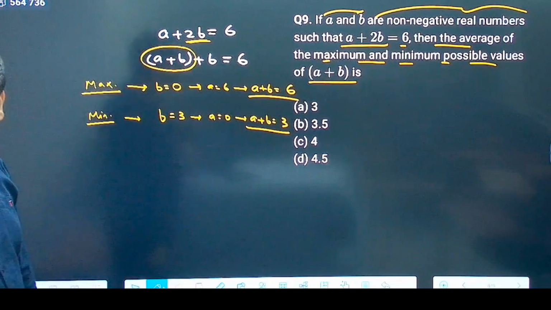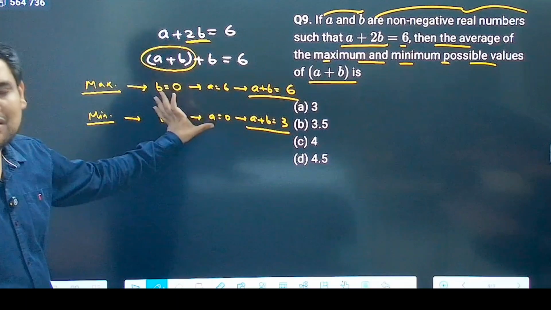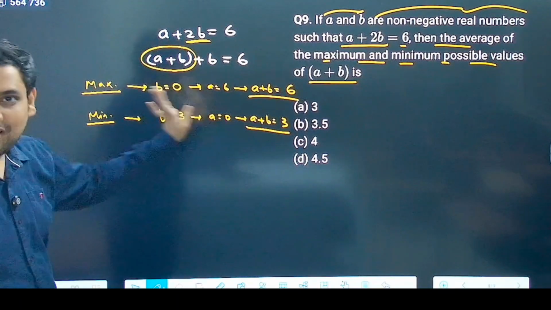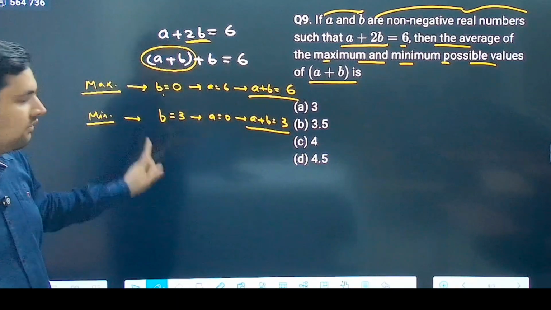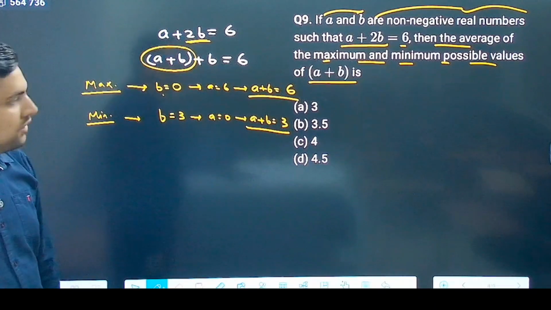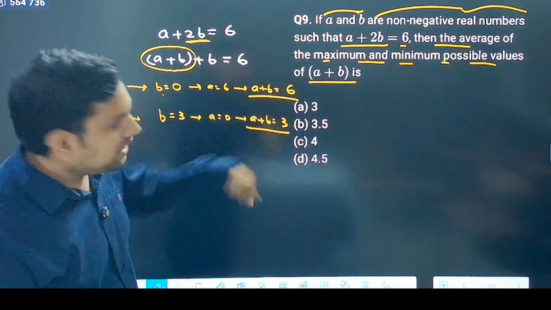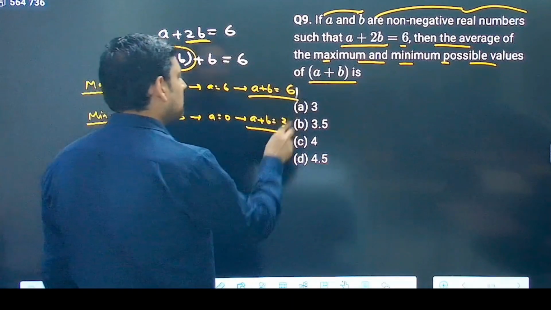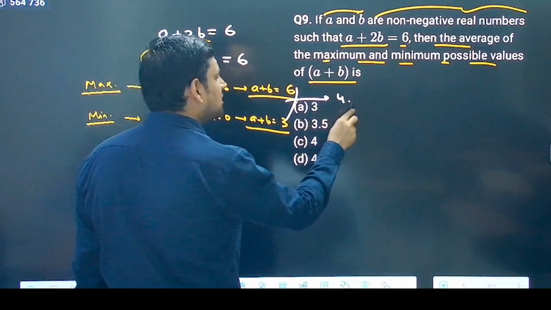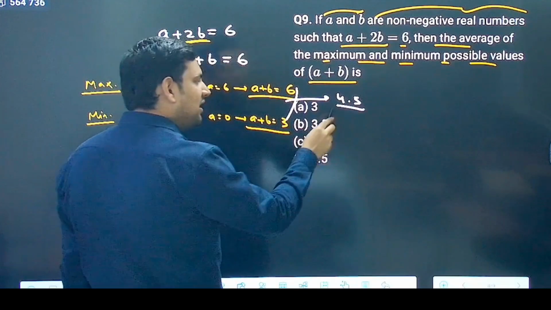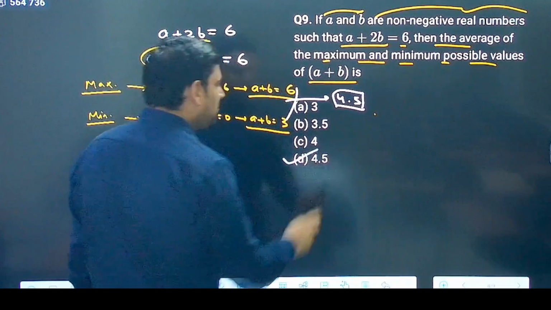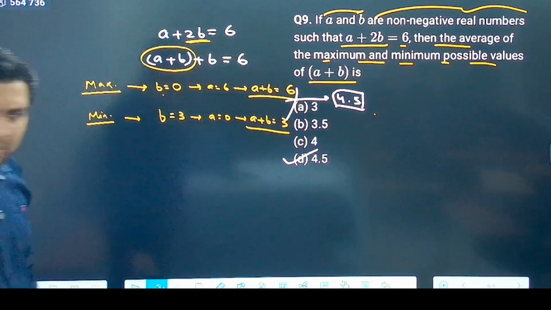Is there any other possibility? No, because we have already taken 0. If you go slightly beyond, you will make one of them negative, which is not possible. So you have got the maximum and minimum. It is asking you the average of this. So average of 6 and 3, which is 6 plus 3, 9, 9 by 2 is 4.5. So D becomes the answer. Simple.